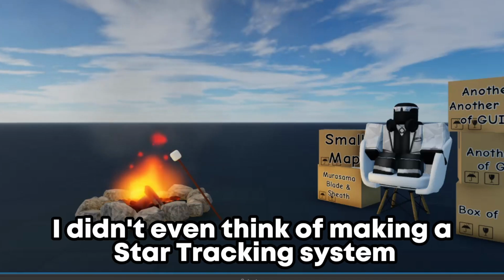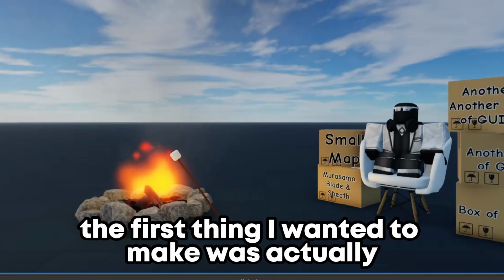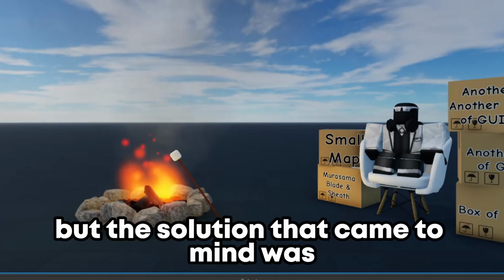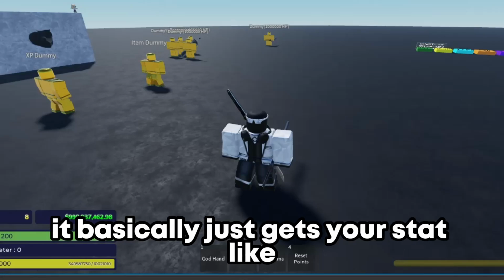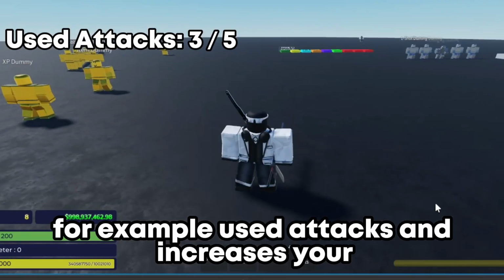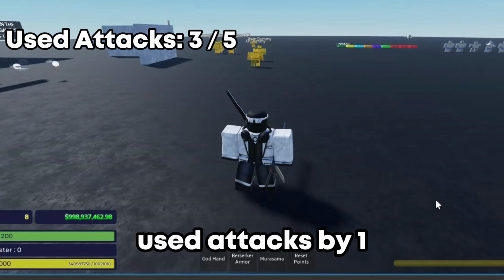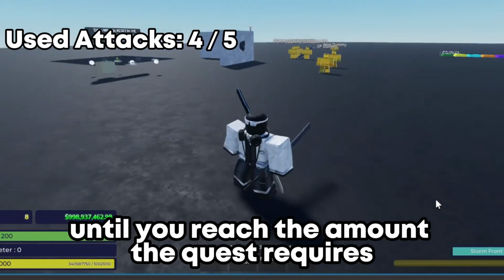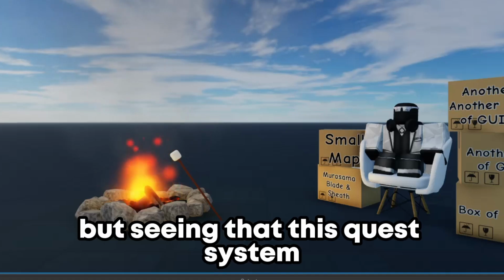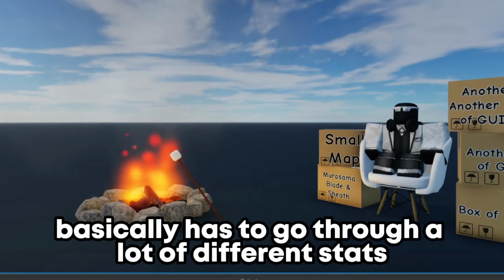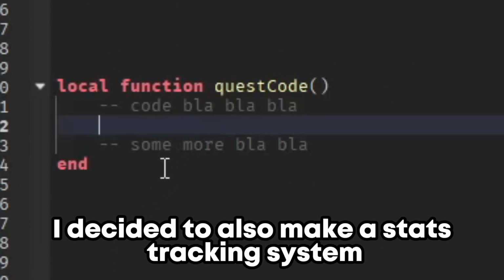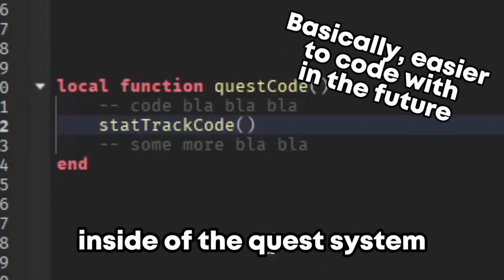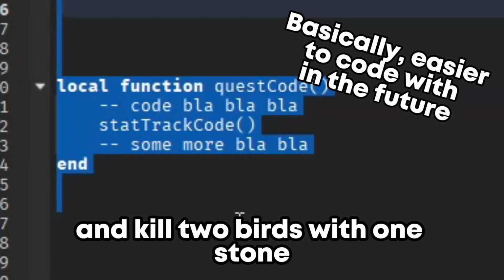Well, at first, I didn't even think of making a stat tracking system. The first thing I wanted to make was actually the quest system, but the solution that came to mind was alright, I guess. It basically just gets your stat, like for example, use the tax, and increases your use the tax by 1 until you reach the amount the quest requires. But, seeing that this quest system basically has to go through a lot of different stats, I decided to also make a stat tracking system inside of the quest system and kill 2 birds with 1 stone.